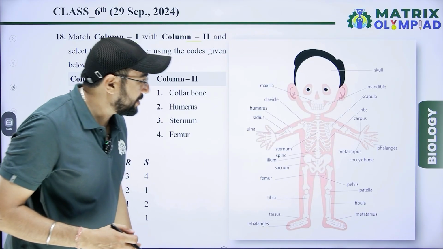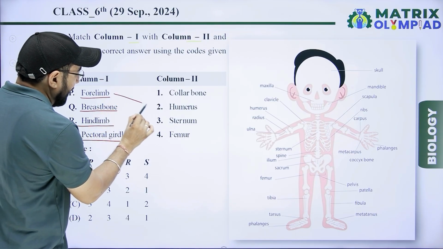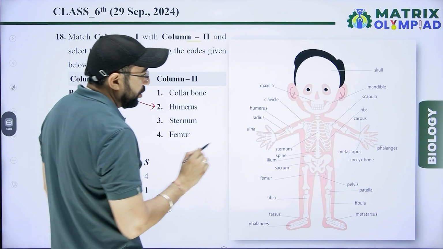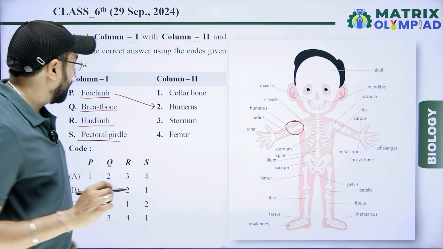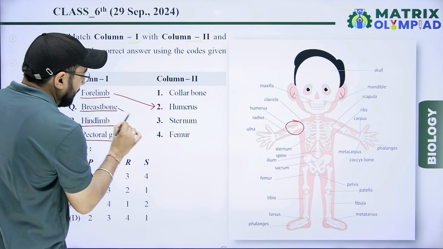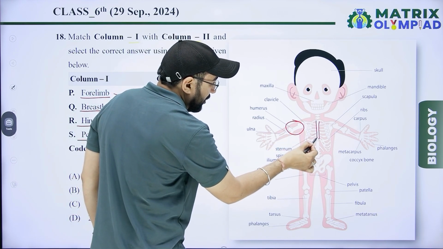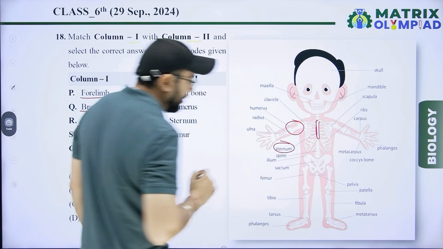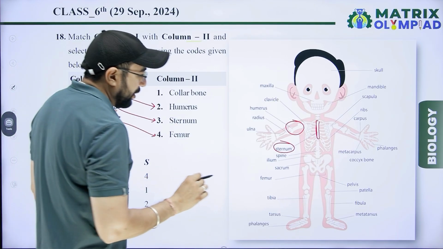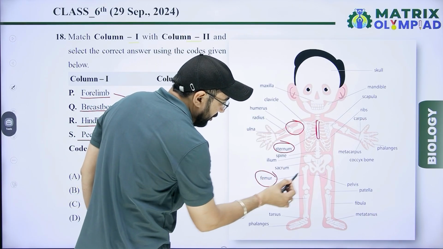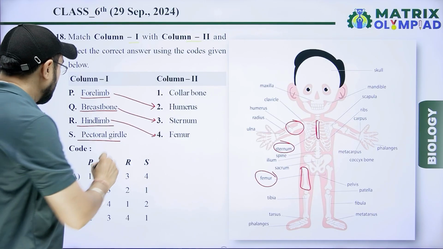In the skeletal system, forelimb is related to humerus. Next one is breastbone, that is sternum. Next, hind limb is related to femur. Hind limb includes femur. And last is pectoral girdle.